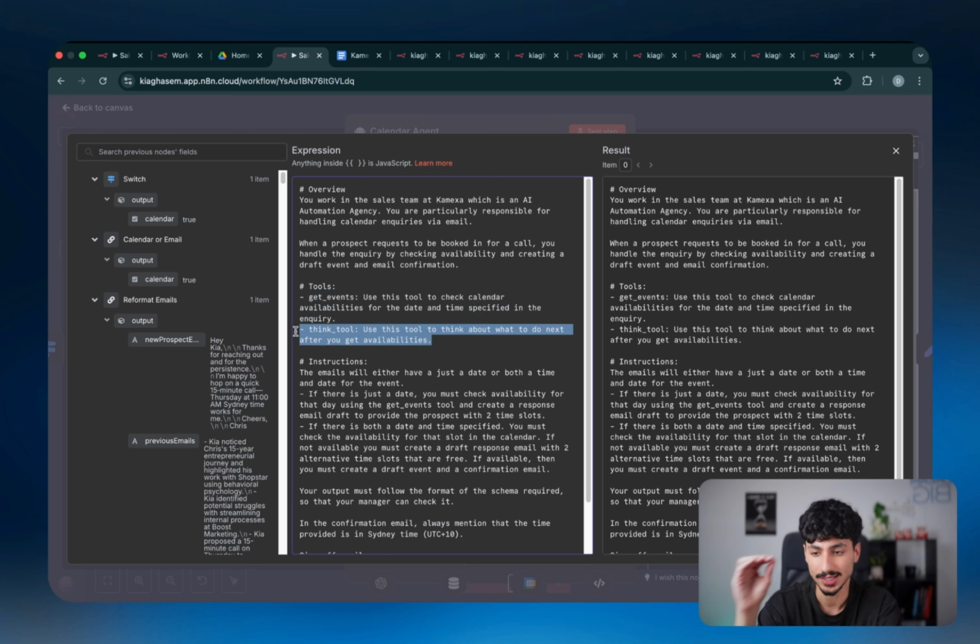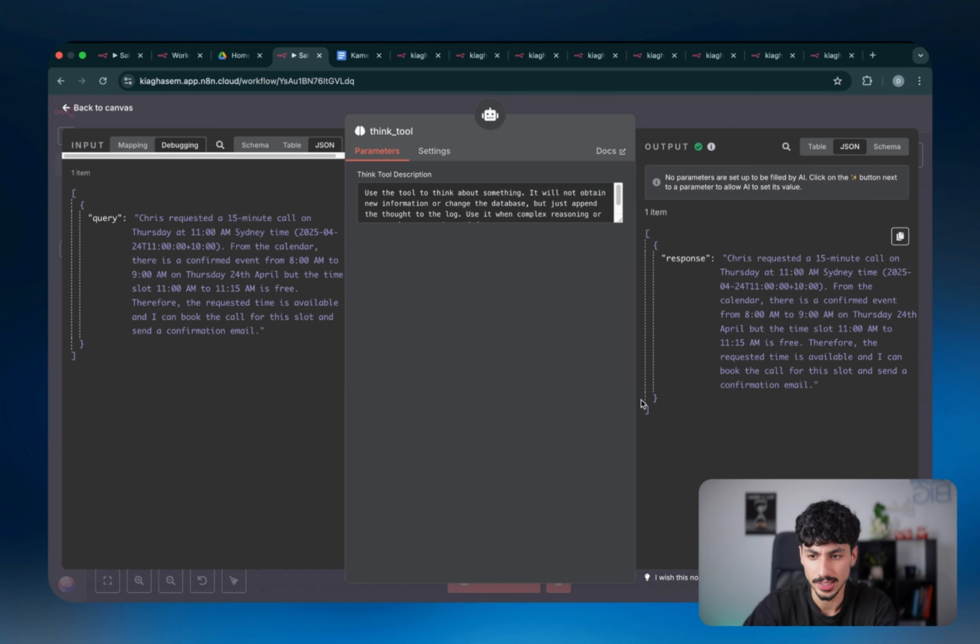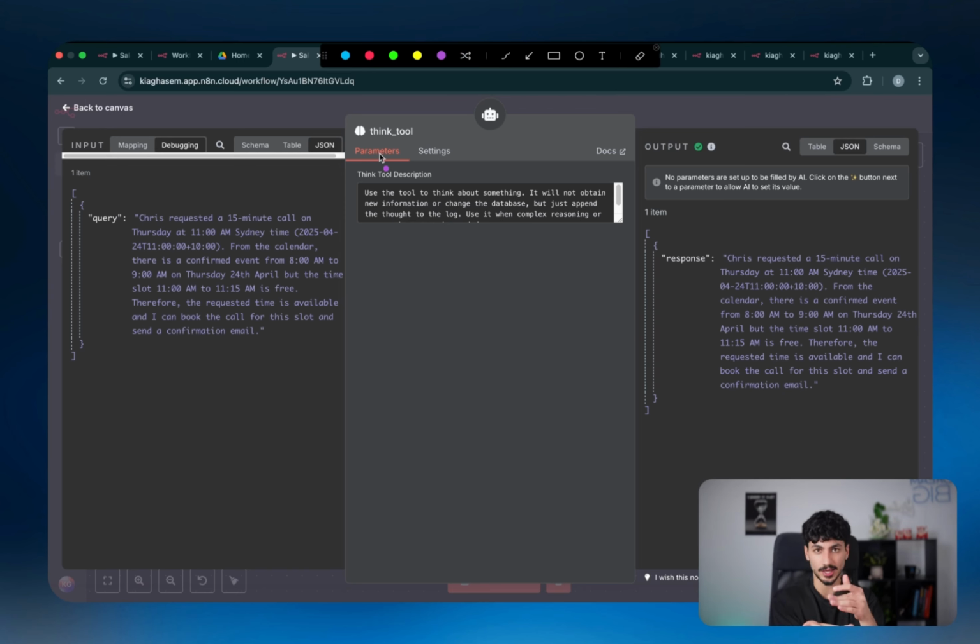The next tool that we gave it access to is the Think tool. Now the Think tool is a new tool inside n8n, and I just wanted to quickly show you guys what it actually does. As you can see, the Think tool is this one here. It's basically based off an article Anthropic released some time ago, which was basically saying you can make your AI agent better by getting it to just stop for a second and think. And that's all this Think tool does: it basically tells the AI agent in the sequence of steps that it's completing to stop for a second, reflect on everything it's done, make sure it's correct, and then move on.